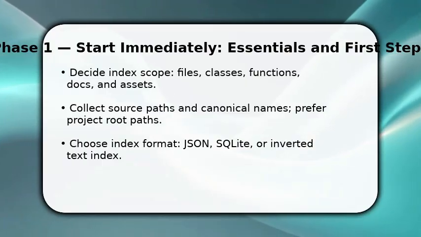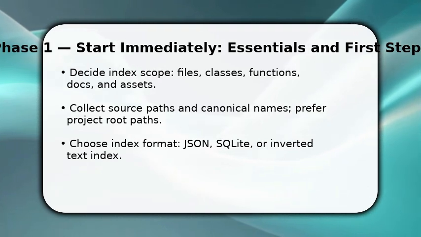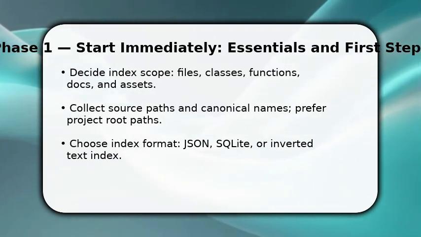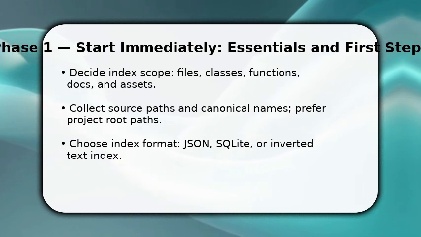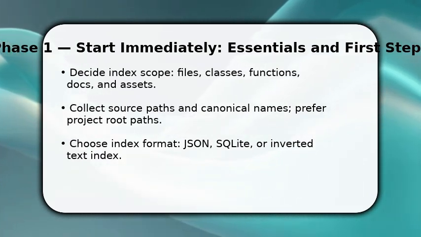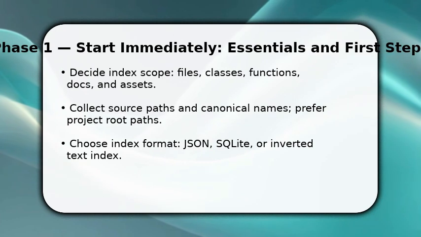You start by defining exactly what the index will cover and why it matters. This saves wasted work later. Once decided, gather source paths from the project root and normalize names so lookups are consistent.